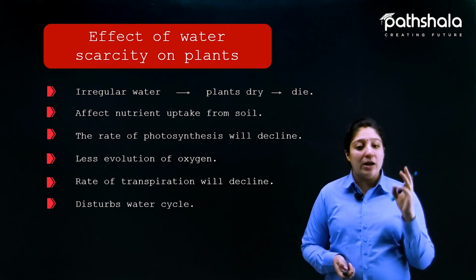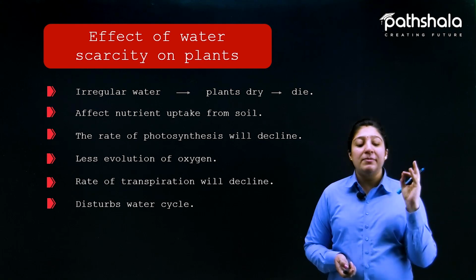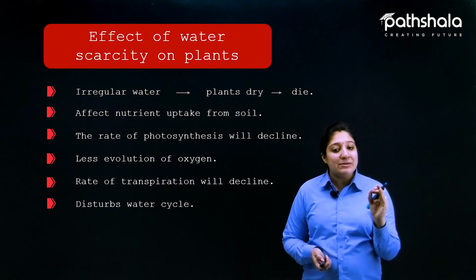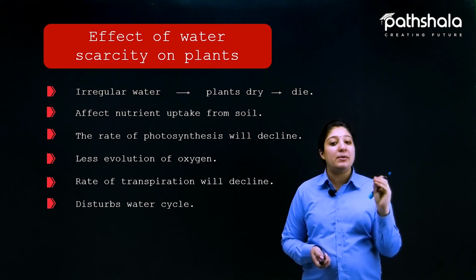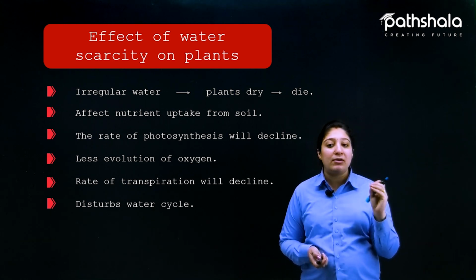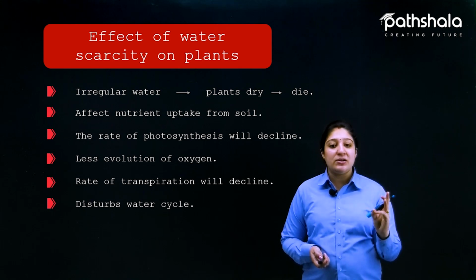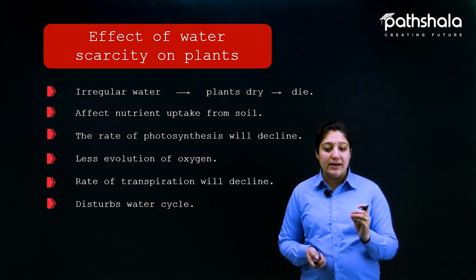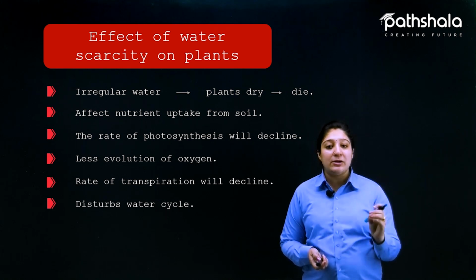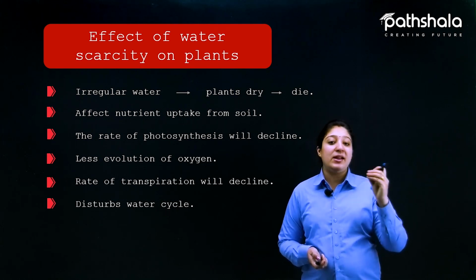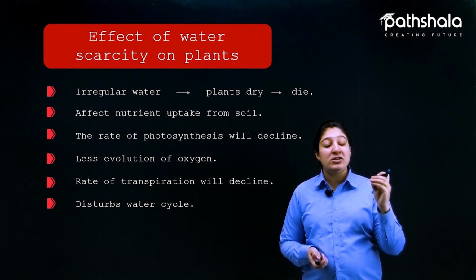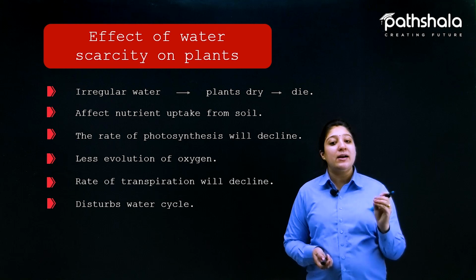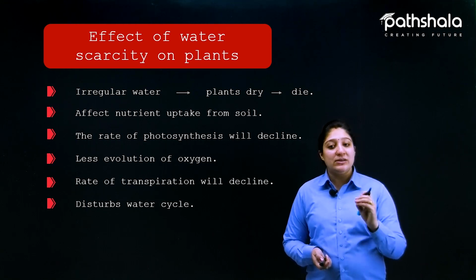There will be no proper uptake of nutrients, no proper photosynthesis, less oxygen emitted by the plant into the surroundings, less transpiration, and at last it will disturb the water cycle, or overall it will disturb water, which is a very essential resource for all the living beings on the earth's surface.